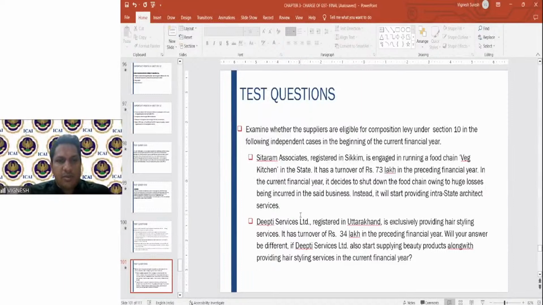Next one. Sitaram Associates, registered in Sikkim, is engaged in running a food chain, a veg kitchen. It has a turnover of 73 lakhs in the preceding financial year. It decides to shut down the food chain owing to huge losses. Instead, it will start providing intrastate architect services. Any question here?